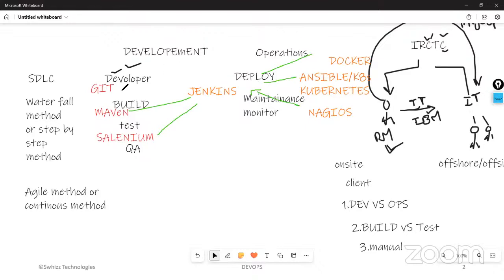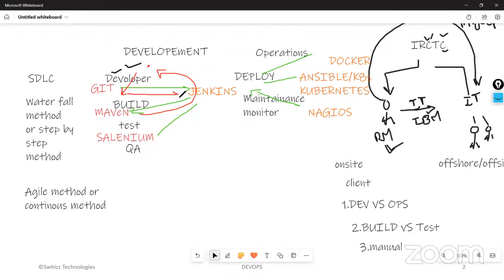Whenever, while building, if they are having any problem during the build stage, what will happen? Immediately an automatic email will be sent to the developer. Continuously, developers will be developing the code, and within 1 or 2 minutes they will be writing the code. They will push it to Git.